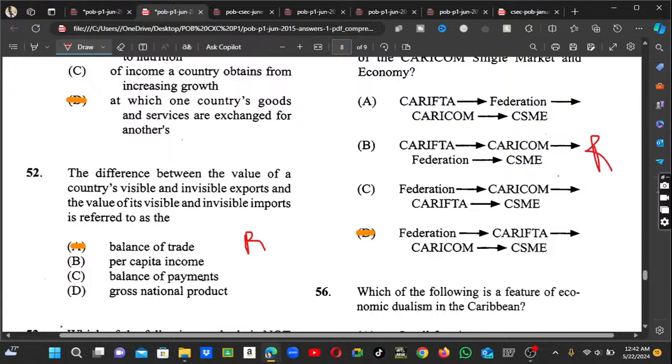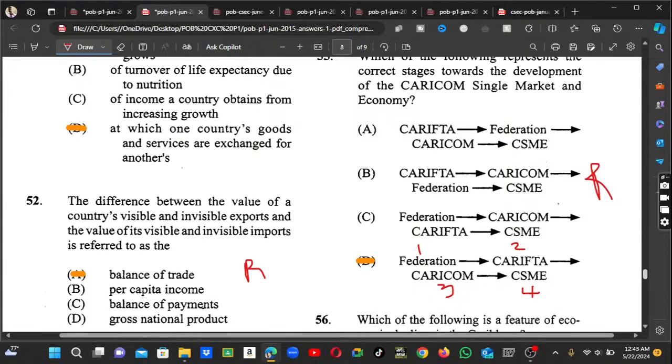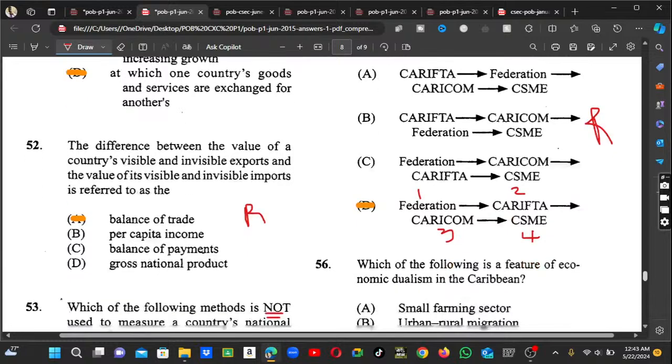This one is a repeated one. So we all know that federation will be first. We have CARIFTA. After we have CARIFTA, then we have CARICOM. So after we have the countries joining together, the last one would be the Caribbean single, so we're talking about the CARICOM Single Market and Economy. Alright, so the answer will be D.